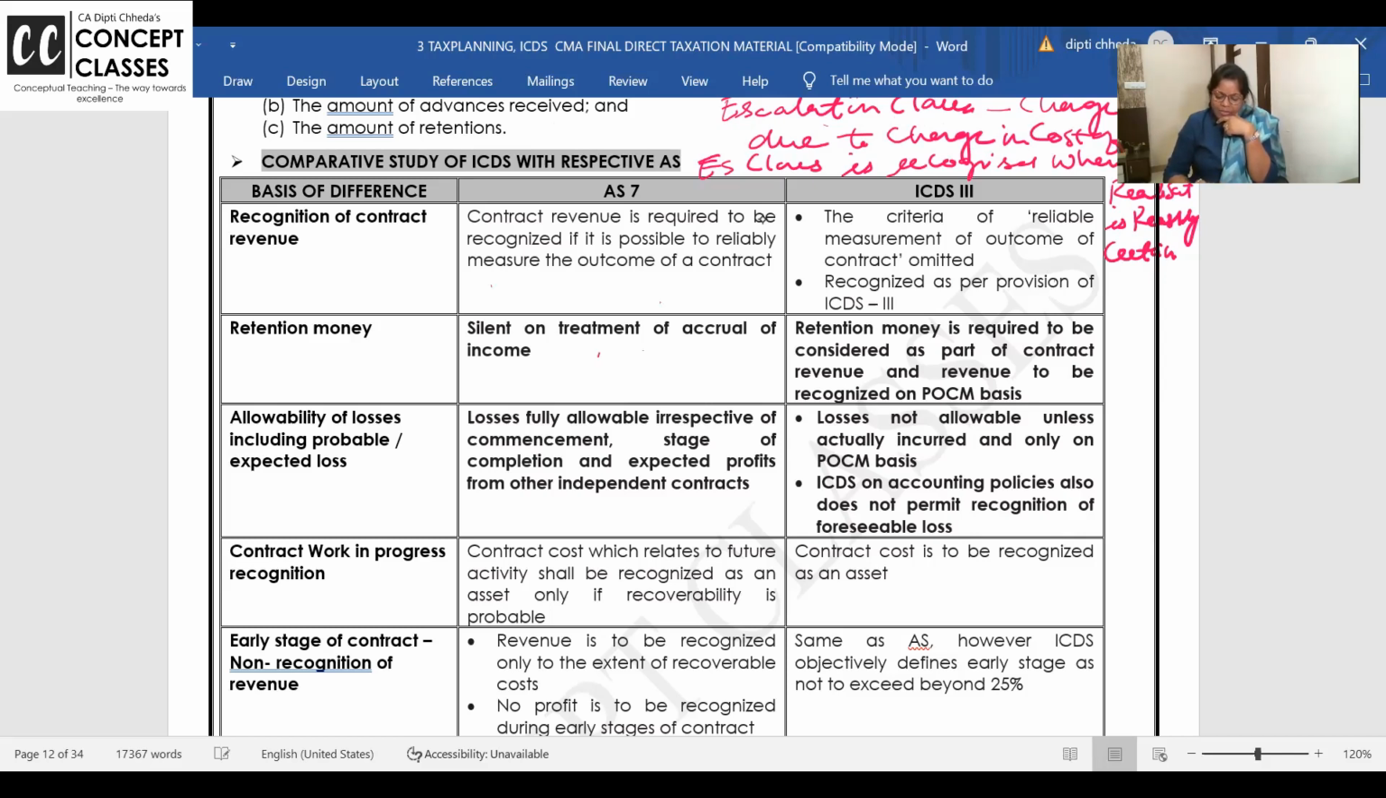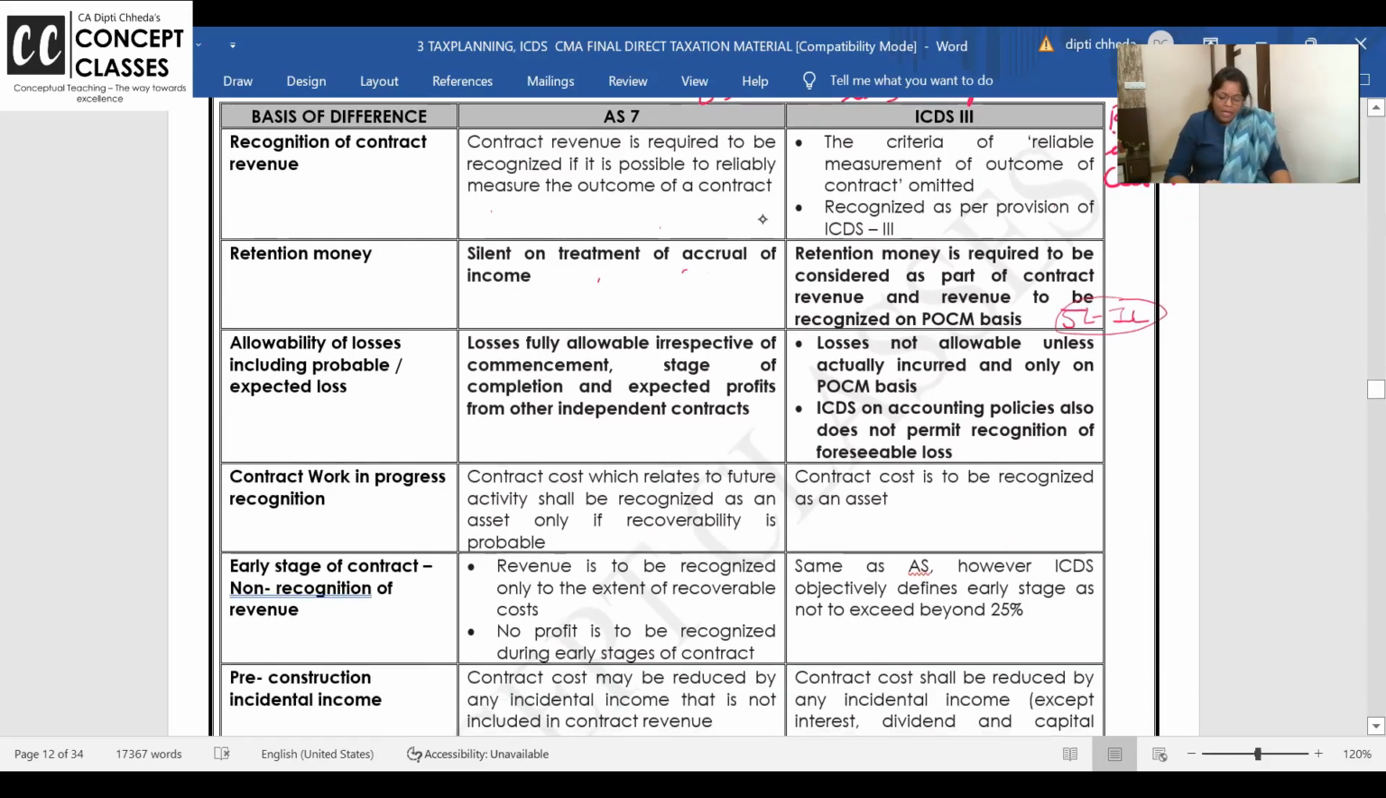Retention money, silent on the treatment. Retention money is required to be considered as a part of contract price. If you know that contract price is 5 lakh and 1 lakh you're not going to realize now, still retention money is a part and you have to recognize it as income. Allowability of losses. Losses fully allowable. Oh, this is a super highlight point.